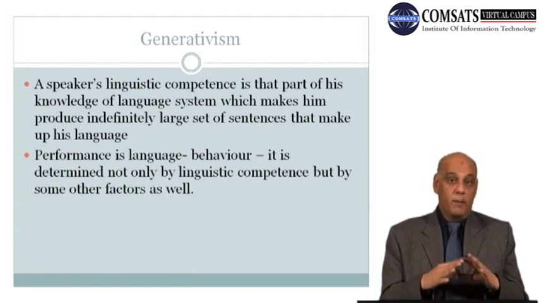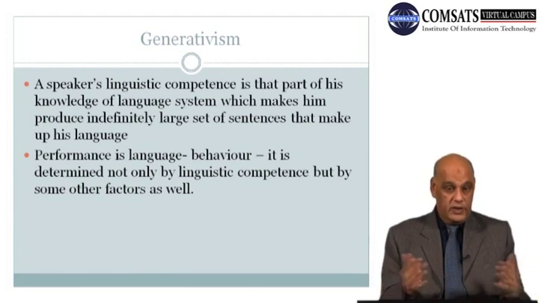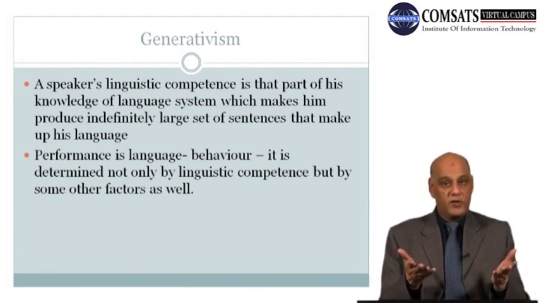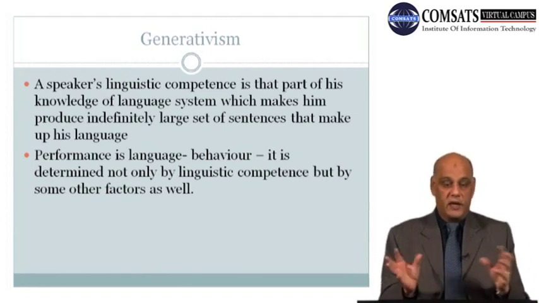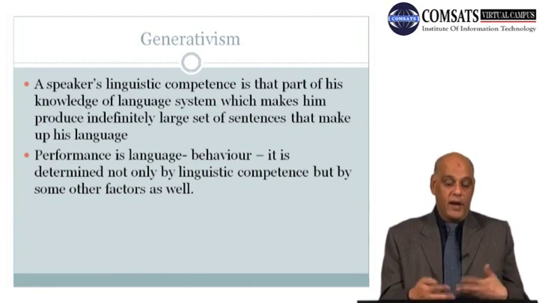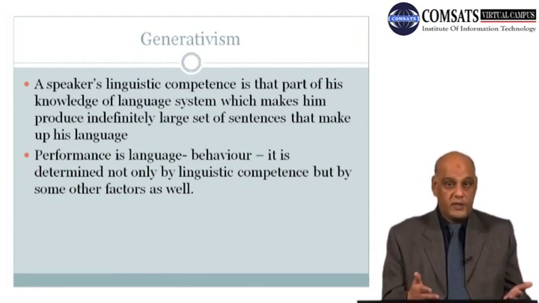A person builds up competence from whatever he hears around him. Let's take the example of a child. Whatever the child hears around him, he gradually builds up the language, and that innate ability helps him to produce utterances.